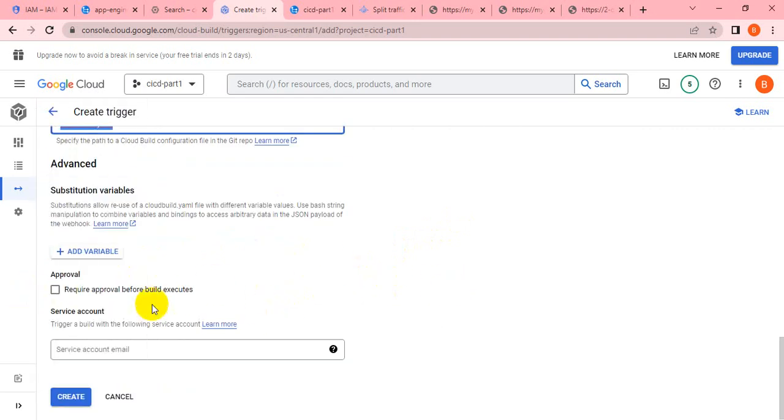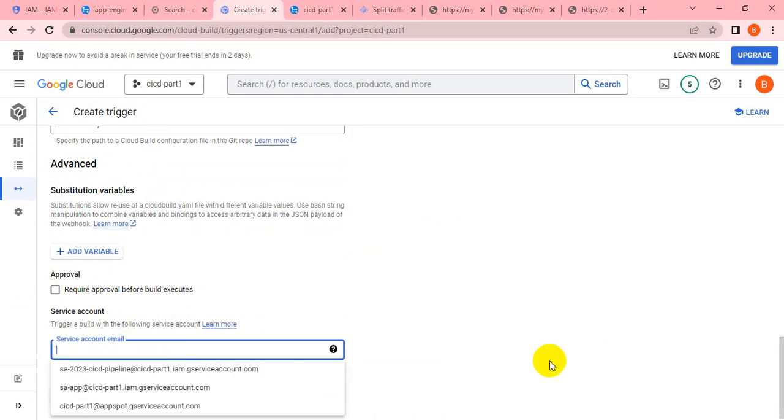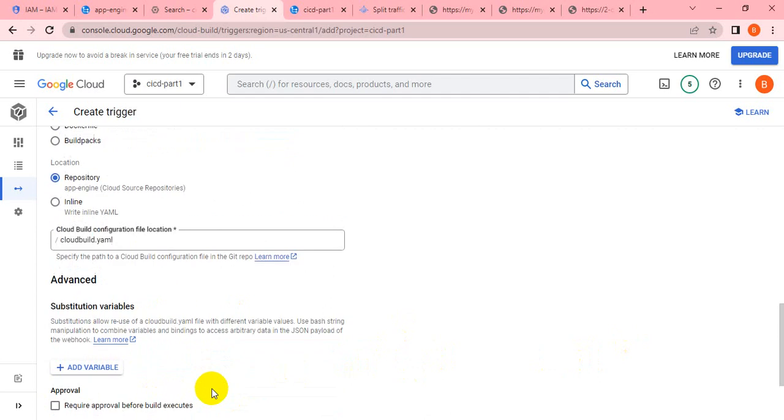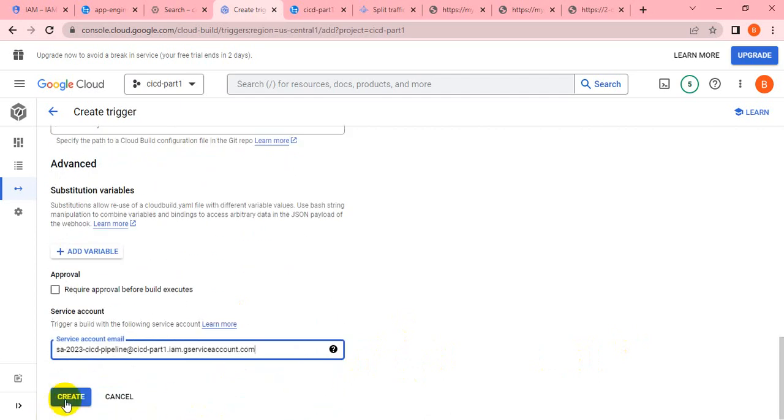So for the approval, I don't want to add approval, and here I have to select the service account. Either you can go with the default service account, but you should go with the customized service account. Whatever service account we have created earlier, we have to go with that. So let me create.